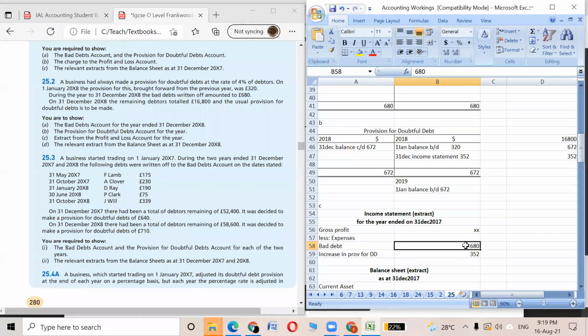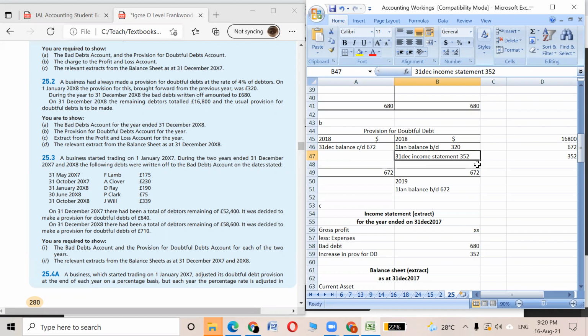And we also made the T account for provision for doubtful debt. Over there was the balance brought down, which was the doubtfulness from last year, and this is the doubtfulness 672, the doubtfulness for the current year, 2018. Did it increase or decrease compared to last year? Doubtfulness increased or decreased? Increased, yes. So in the income statement we will put this amount, how much it increased.